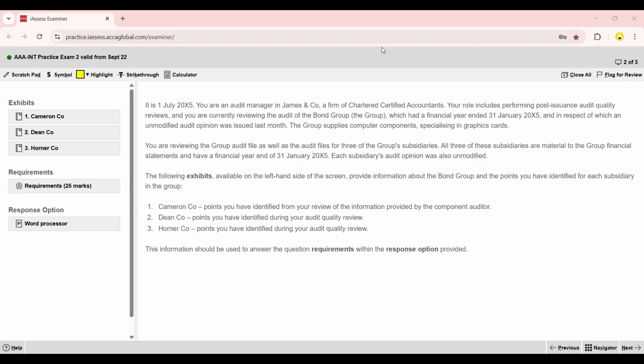The concept, the terminologies, the methodologies of solving the questions are the same, which we have covered in the previous past paper questions. So nothing new in this question as well. This is just about the consolidation, about the parent subsidiary group cases. So this is day 2 of March June 21, question number 2, Bond Group.